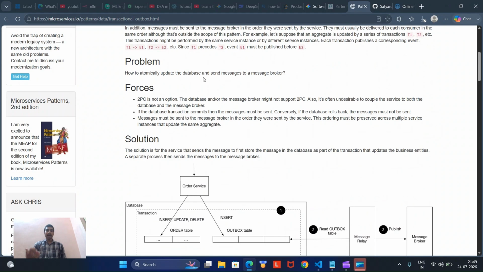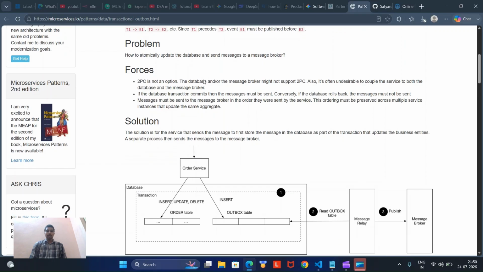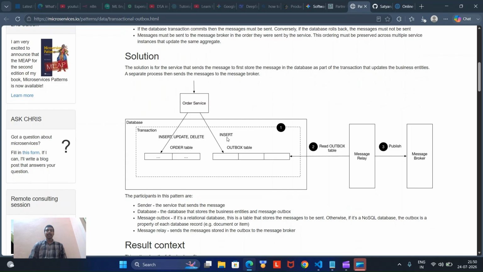So the problem is how to automatically update the database and send a message to the message broker. Here we are using a message broker to send our message to another service, say the billing service. The database and the message broker might not support 2PC. What do we mean by 2PC? It is nothing but two-phase commit, and it is often undesirable to couple the service to both the database and the message service. For example, the database, the language or the framework might not support 2PC. In order to handle that, we come up with a solution called the transactional outbox pattern.